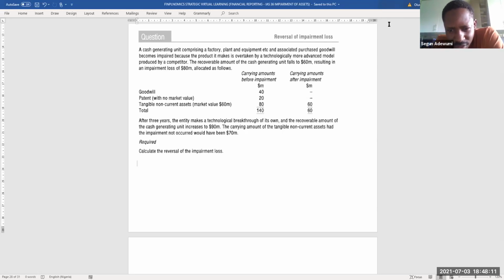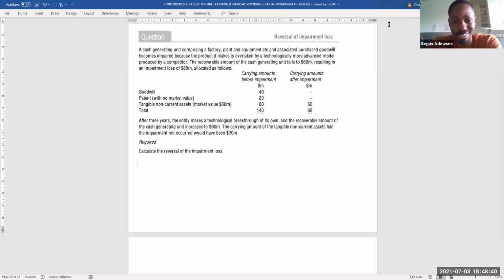So the current amount of tangible non-current assets had the impairment not occurred will be 70. What I just want to say is that we are going to allocate that impairment gain first to the tangible non-current assets, to bring it from this 60 to 70.